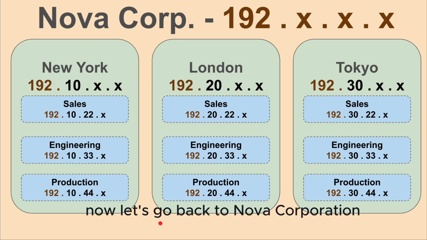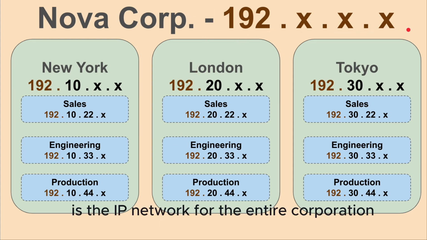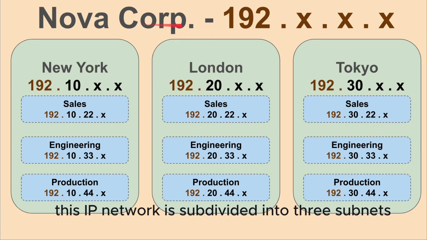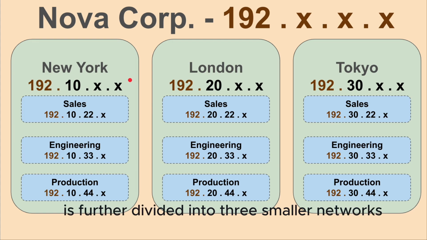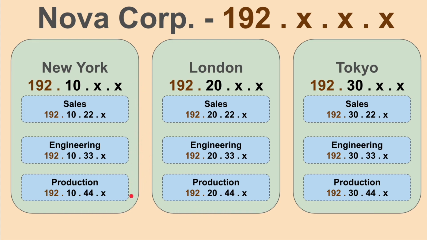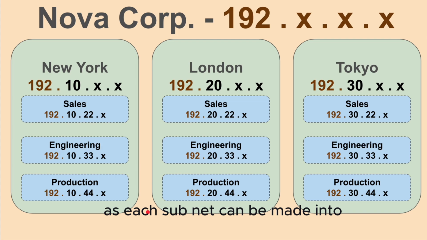Now let's go back to Nova Corporation. The 192.x.x.x is the IP network for the entire corporation. This IP network is subdivided into 3 subnets, and each office's subnet is further divided into 3 smaller networks or subnets. This setup separates the network like this, as each subnet can be made for specific uses.